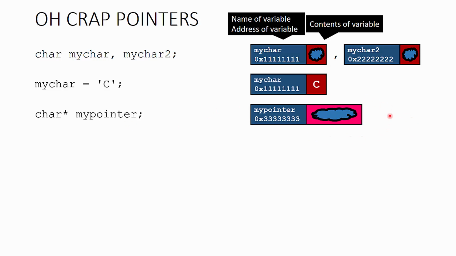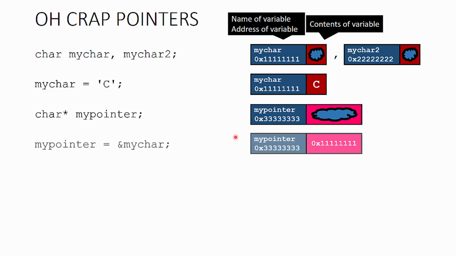So out here we can illustrate that by showing that the contents of this particular pointer are different than a character. Even though it's a character pointer, the contents of a pointer is the address of something else. Pointers contain addresses. That's all they can contain. They don't contain data per se that a human would read. Pointers only contain addresses. This being a variable, this particular pointer gets an address just like anything else. And this particular one happens to have x333333 as its address.